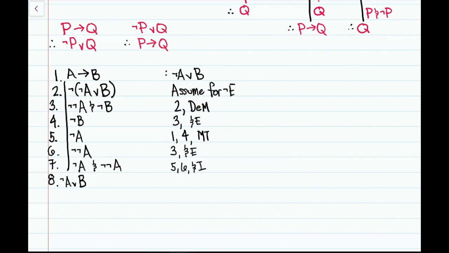We got this from 2 through 7 via negation elimination.